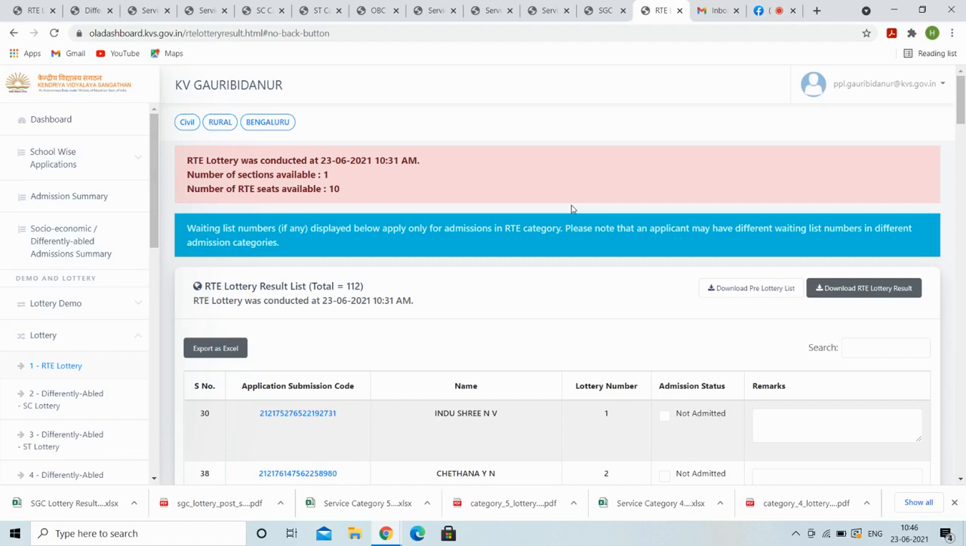The provisionally selected list 1 and provisionally selected waiting list 1 will be released today for service category 1 and 2, and for service category 3 it will be released after 30 June. So the provisionally selected list 2 will be released after 30 June 2021. That will be for service category 3 onward, 3, 4, 5.